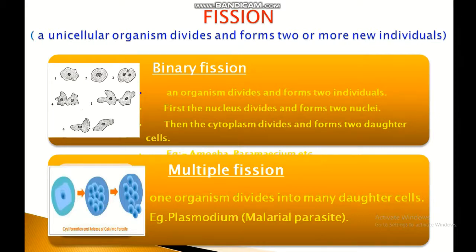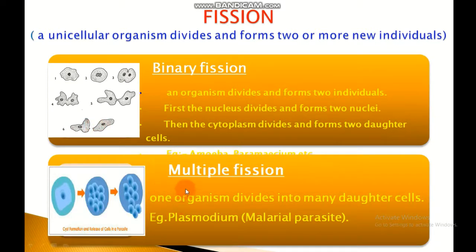When the amoeba cell has reached its maximum size of growth, then first the nucleus of amoeba lengthens and divides into two parts. After that, the cytoplasm of amoeba divides into two parts, one part around each nucleus. In this way, one parent amoeba divides to form two similar amoebae.